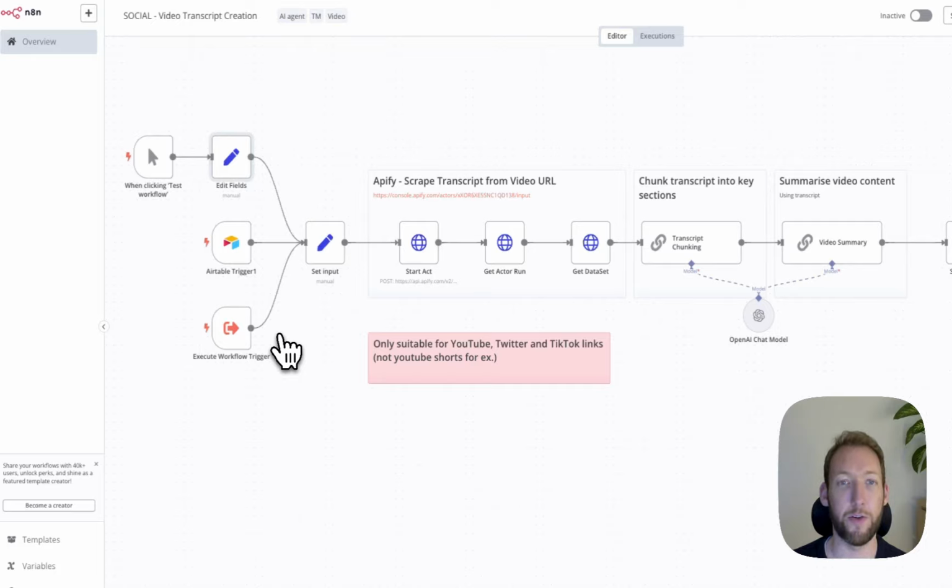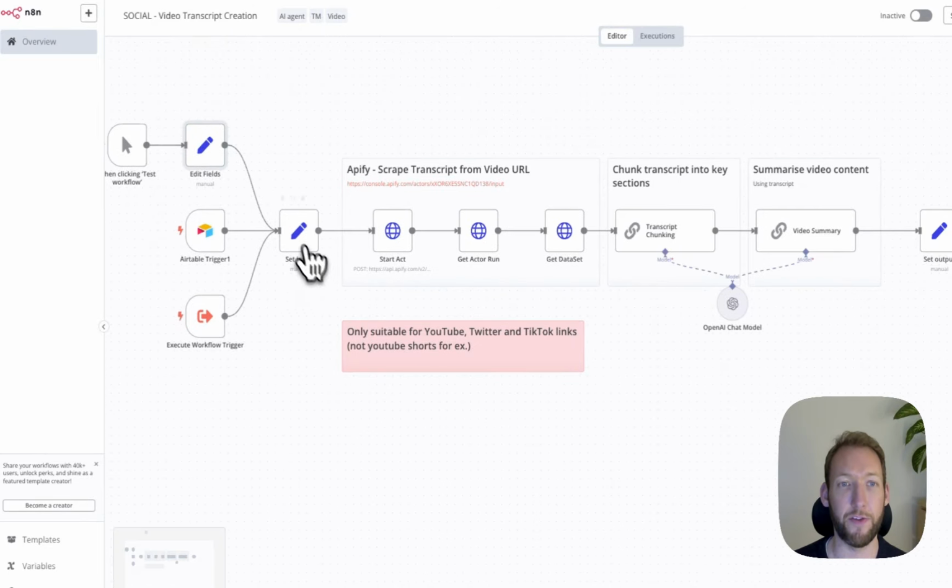With other flows like idea creation, I might want to effectively use this n8n flow. So I've got other triggers that are enabled, but today we're just going to do a manual test and push that URL through manually. That's why I've used this set input, basically to standardize any inputs that come in through the three triggers. For me, that's Airtable being executed by another workflow or a manual test like today.